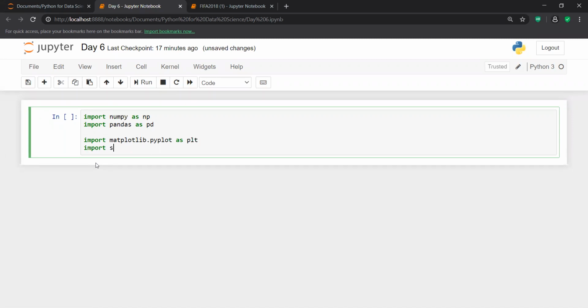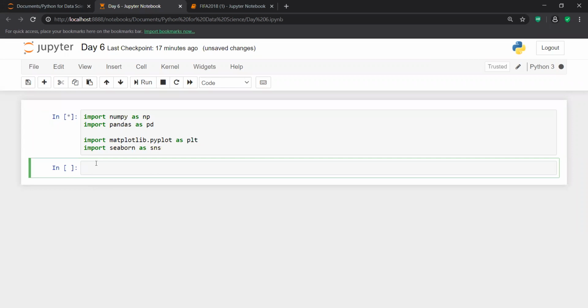In the same way I import the Seaborn library, which is again a visualization library. I also import NumPy in case I need to do any calculation, and Pandas to read my data set.